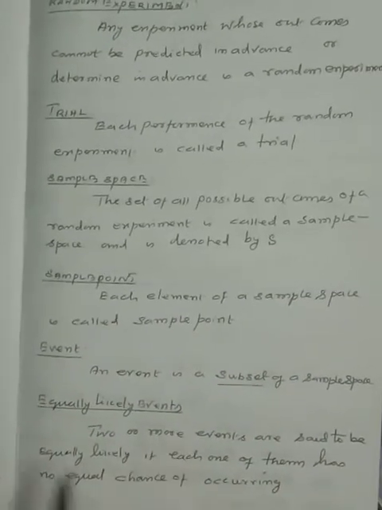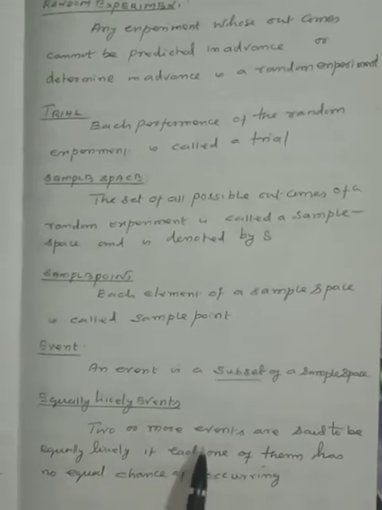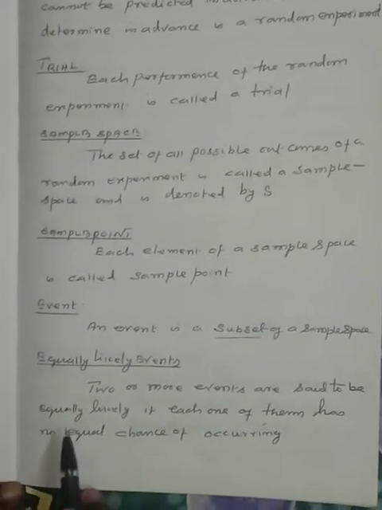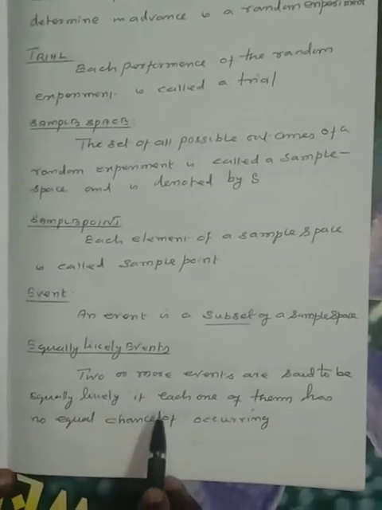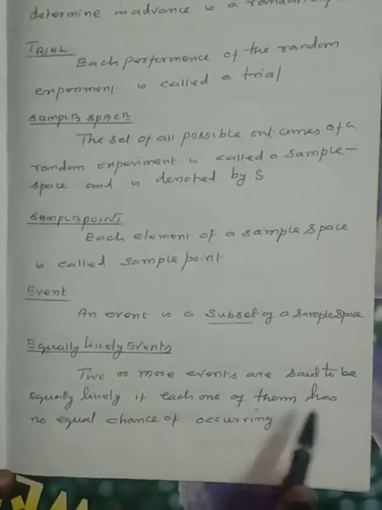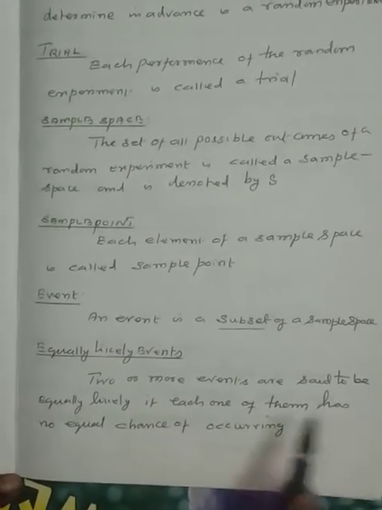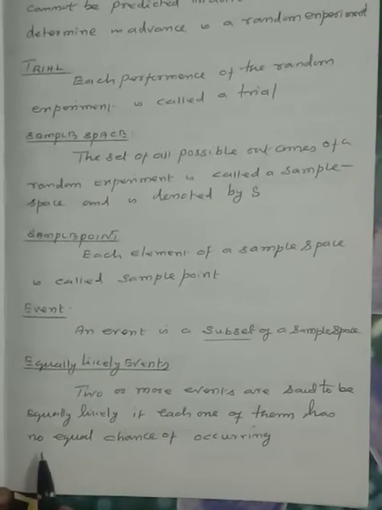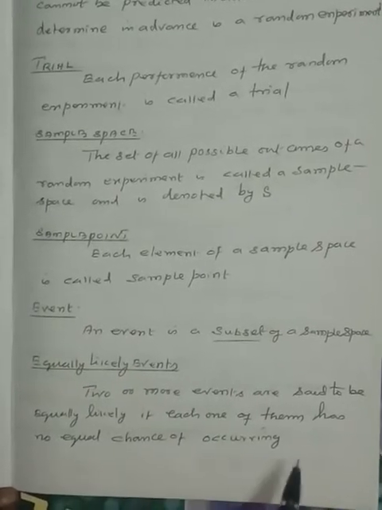Equally likely events. Two or more events are said to be equally likely if each one of them has an equal chance of occurrence.